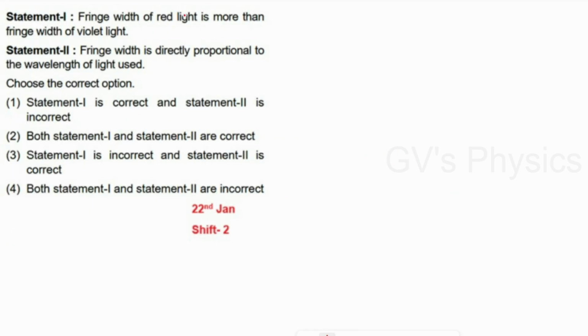We'll see the second question. Statement 1: fringe width of red light is more than fringe width of violet. For that, first we'll take VIBGYOR. We know red color has the longest wavelength, so wavelength of red is maximum, and for violet, wavelength is minimum. So they have compared with fringe width.